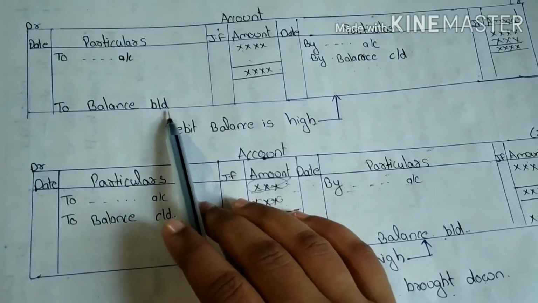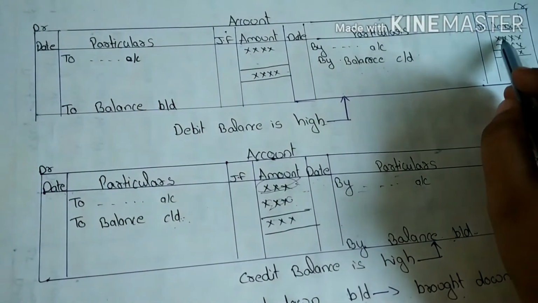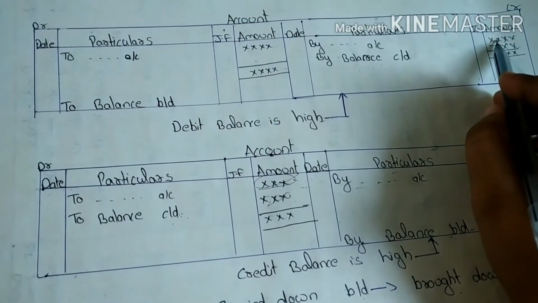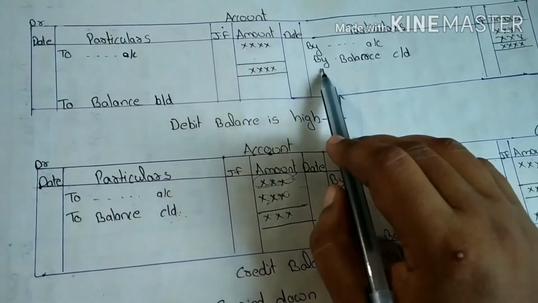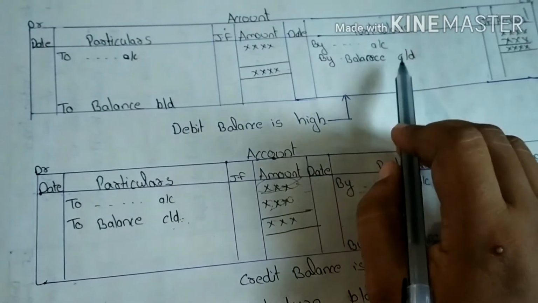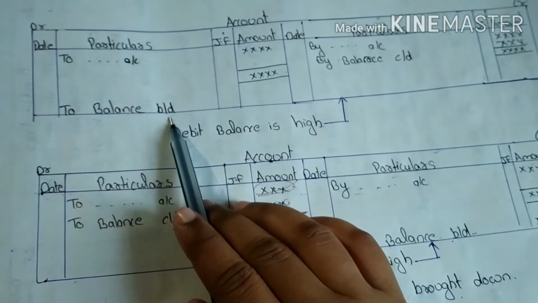Let's see an example. Here the balance is 1000 rupees and here 900. So the difference is 100 rupees, right? That 100 rupees should be written as 'by balance carried on'. Next, these 100 rupees should be brought down to the next period.